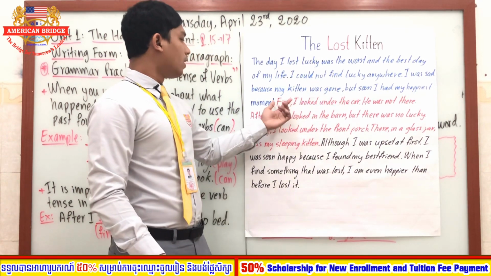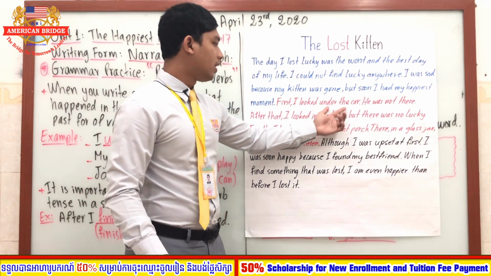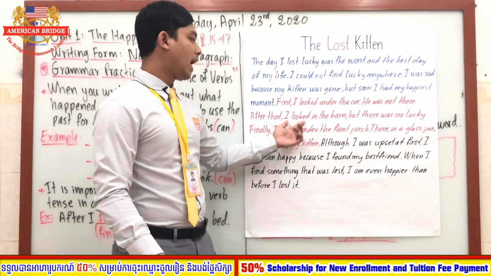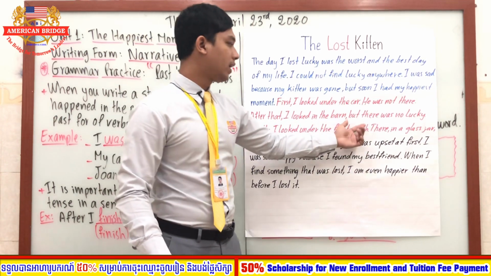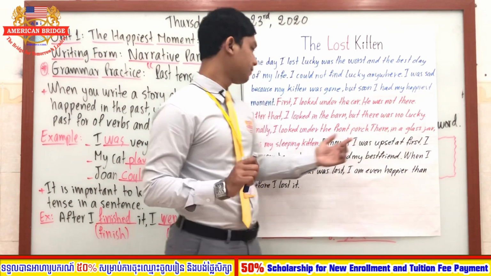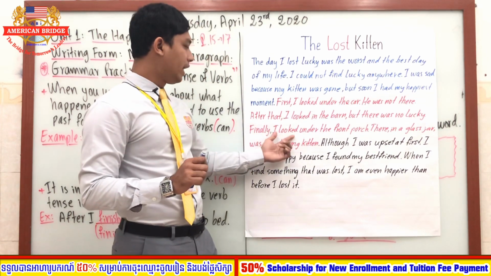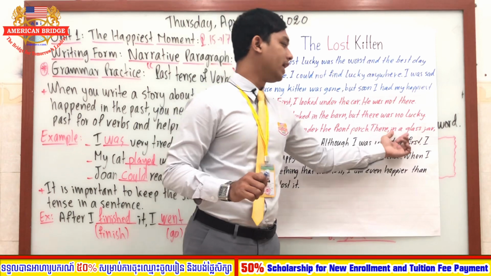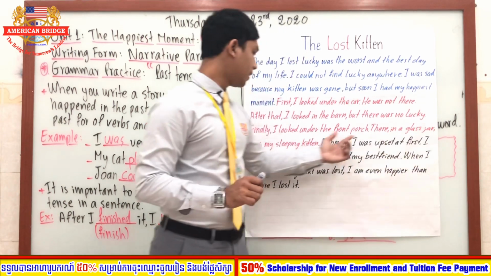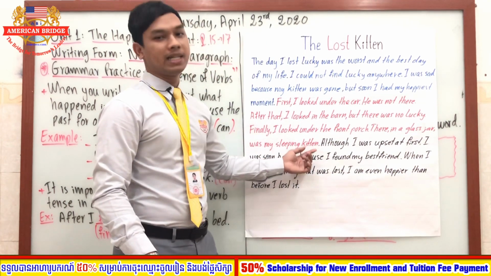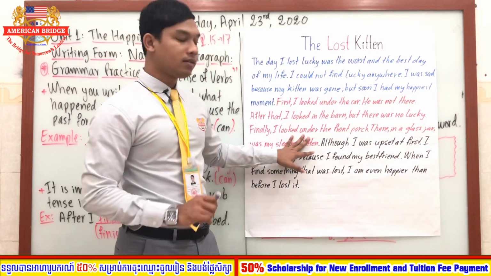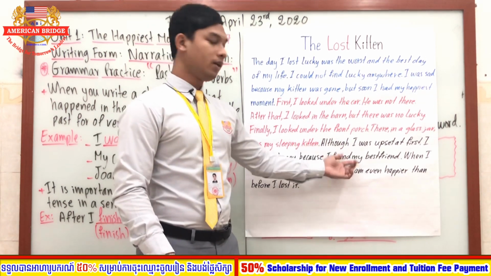All right. First, I looked under the car. He was not there. All right. After that, I looked in the barn, but there was no Lucky. Finally, I looked under the front porch. There, in a glass jar, all right, was my sleeping kitten. Good. So we finish the red marker, go to the black one.